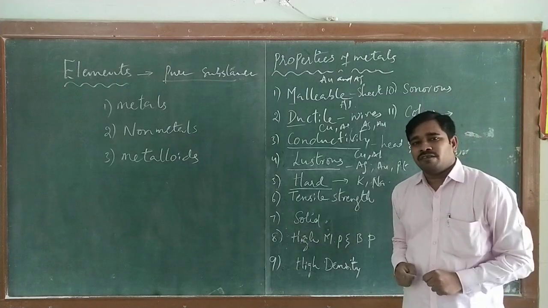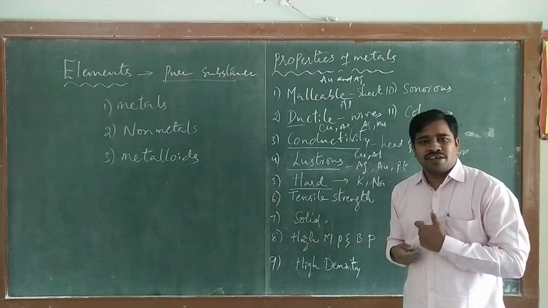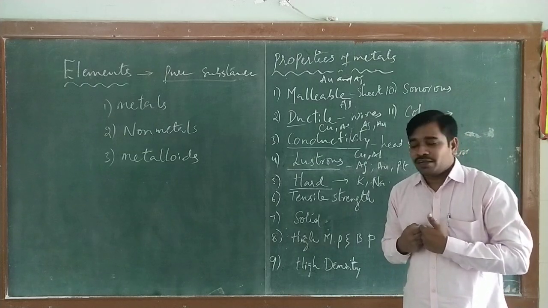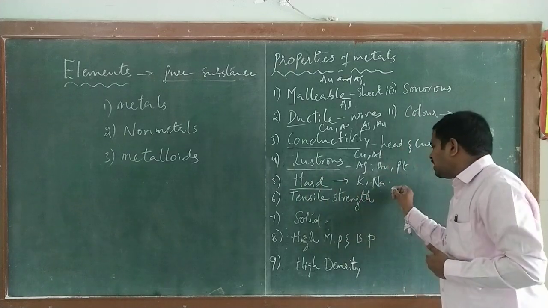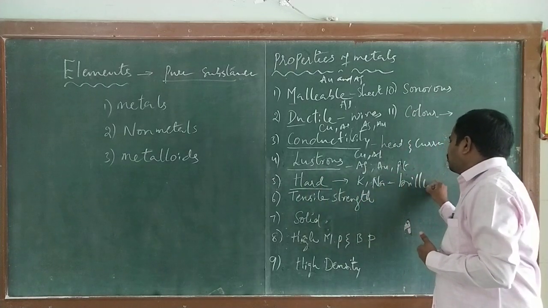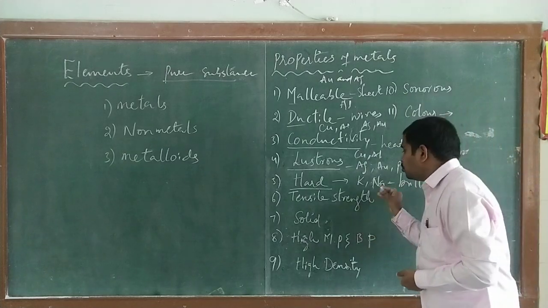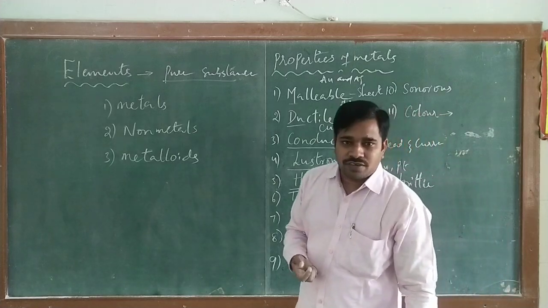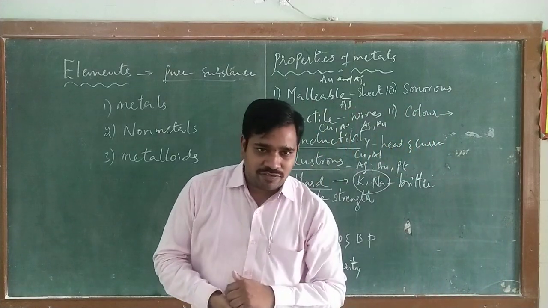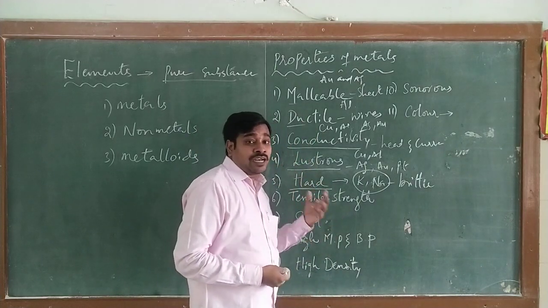You know what is brittle? Which we can cut easily with a knife. You can easily cut sodium and potassium with a knife, whereas other metals are very hard and cannot easily be cut.